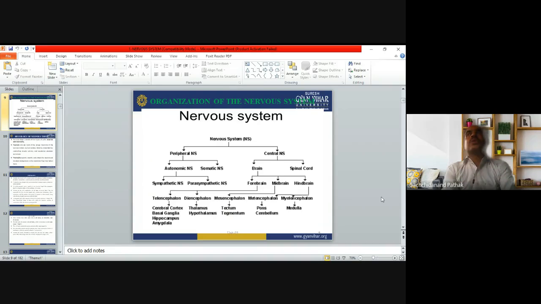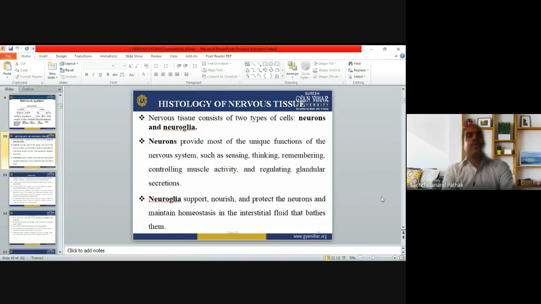Now come to the histology of the nervous tissue. Which type of tissue is involved in the composition of the nervous system? Nerve tissue consists of two types of cells. All the nervous system will consist of two types of cells: the neurons and neuroglia. So these are the only two things. Neurons and neuroglia are the cells that compose the nervous system.